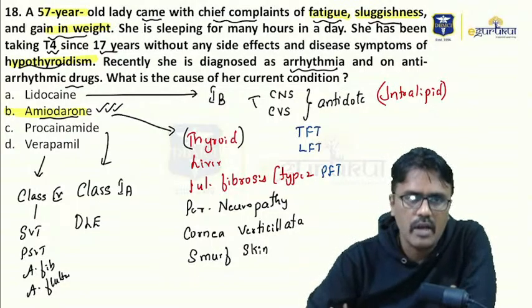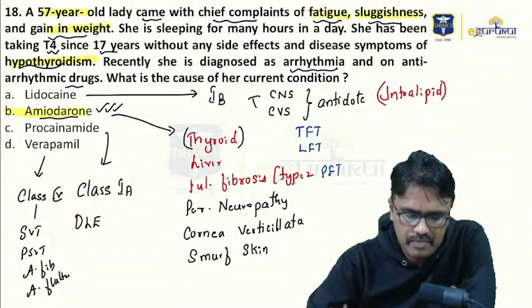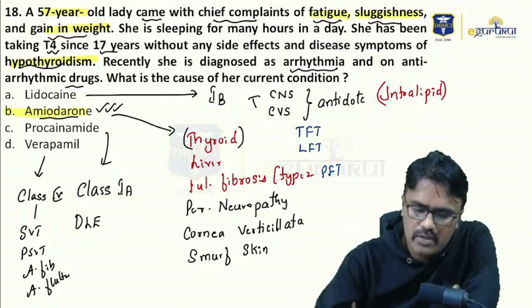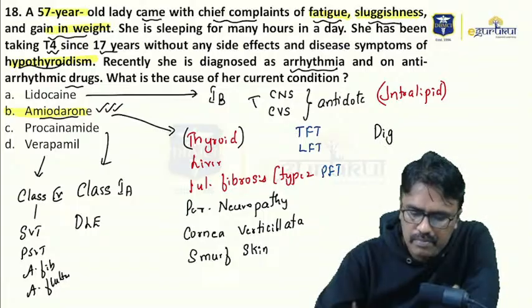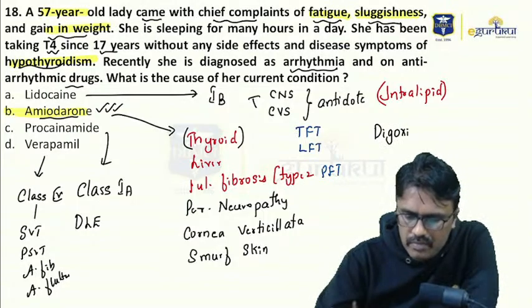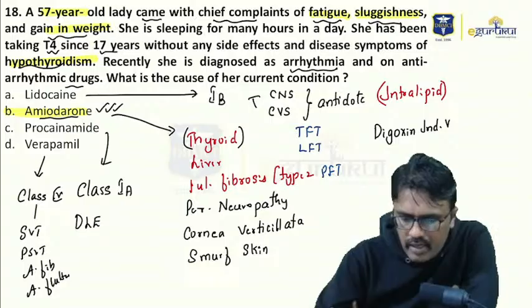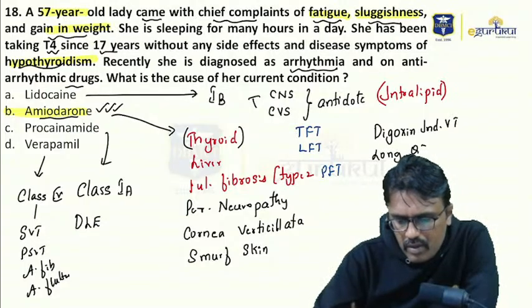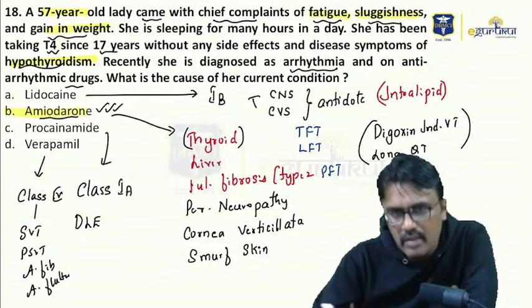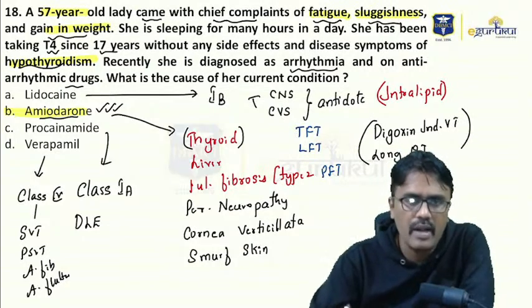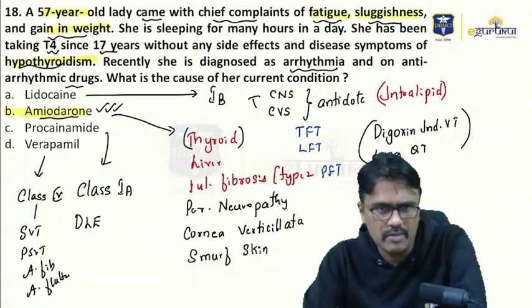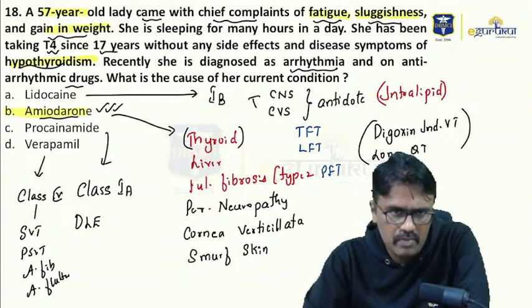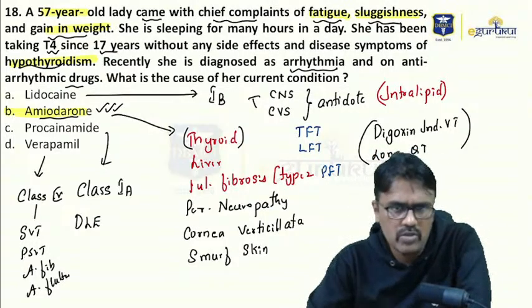Can you tell me which arrhythmia we cannot use amiodarone? Amiodarone cannot be used in digoxin induced ventricular tachycardia, and whenever there is prolonged QT interval, because the class 3 drugs block potassium channel and they can increase QT prolongation. So these are 2 arrhythmias. Otherwise amiodarone can be used for almost all the arrhythmias except these 2.